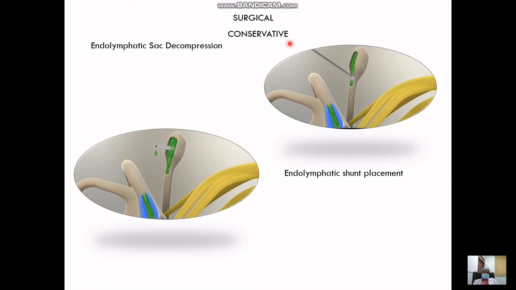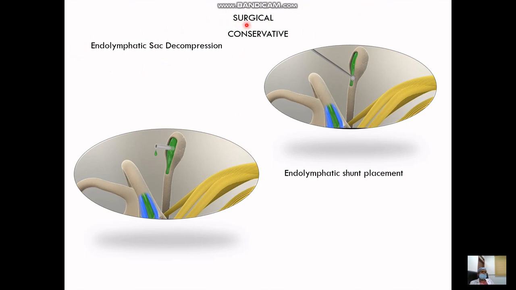Then lastly, we come to the surgical treatment of Meniere's disease. This is divided into two types, conservative and destructive. Conservative are the surgeries where the main aim is to preserve the hearing. Hearing is good and you just have to alleviate the vestibular symptoms. In such cases, you do a conservative surgery.